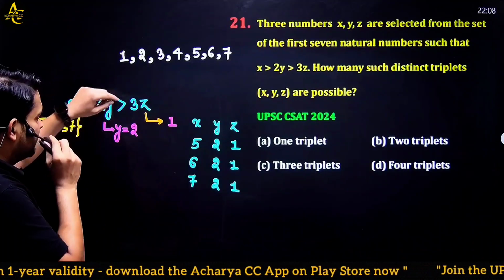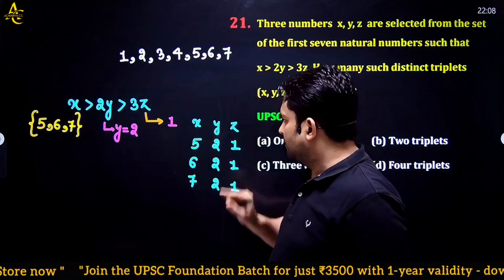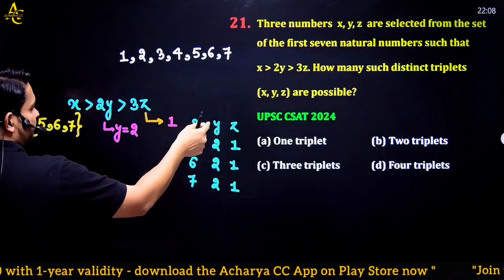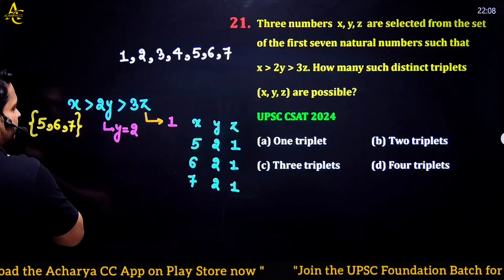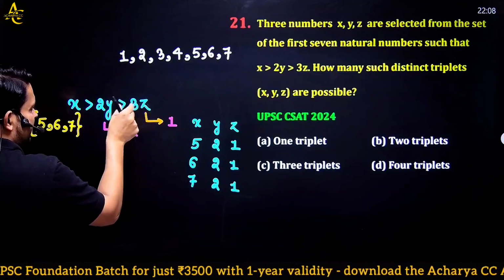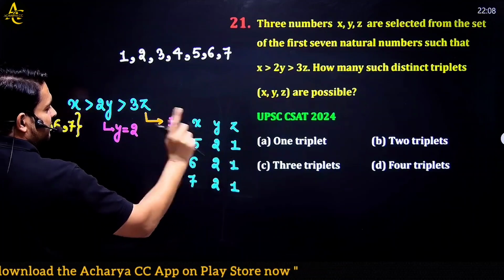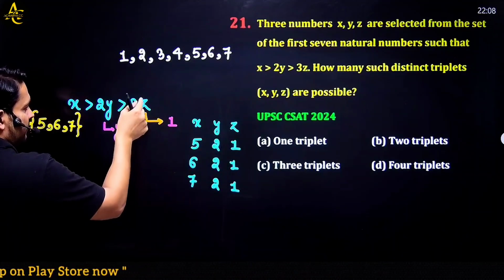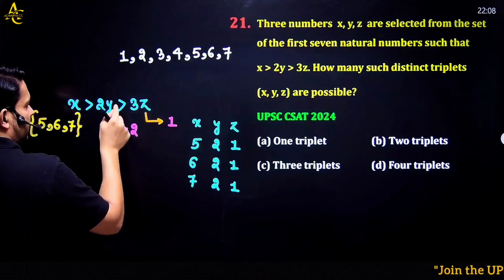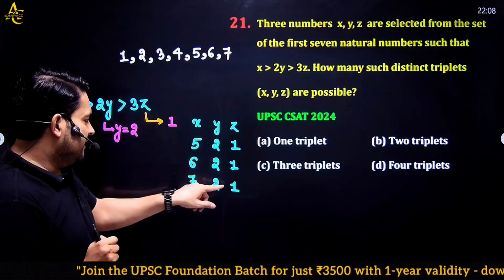I cannot put z other than 1. I can put z equal to 1 only, but I can change the value of y. If I put z equal to 1, y equal to 2, then x is equal to 5. Here, if z equal to 1, y equal to 2, here I get 3, here 4, then 5 is greater than 4. The condition is satisfied, a triplet is there. When I put z equal to 1, I have 3 here. When I put y equal to 2, I have 4 here, and 6 is greater than 4, so I have a triplet here. Again, I have a triplet here.